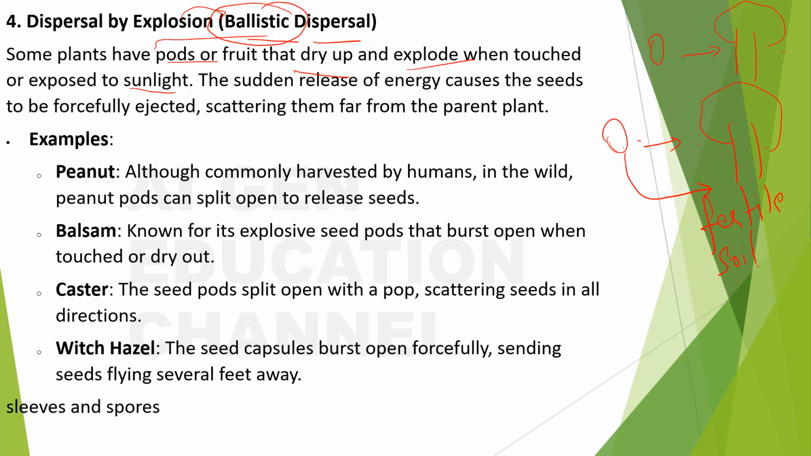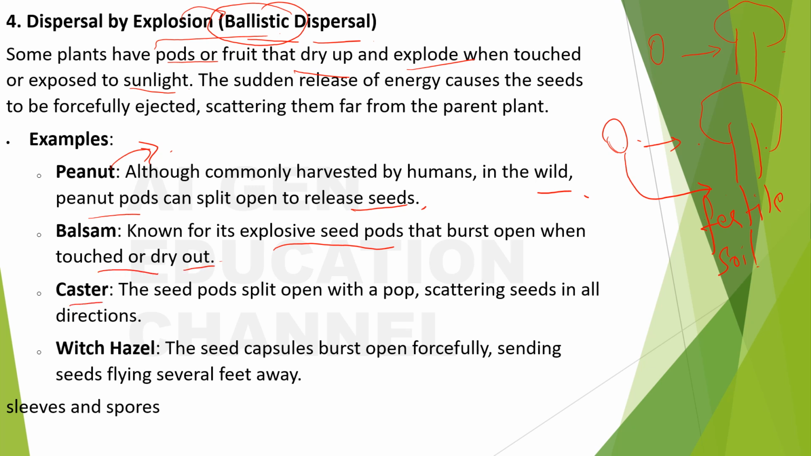Next, examples. Peanut. Although commonly harvested by humans, in the wild, peanut pods can split open to release seeds. As I have mentioned earlier, for all these vegetables, cereals, and fruits, human beings take the pain of putting them into the soil. Then how about in the wild? In the wild, peanut pods can split open to release seeds. Balsam is known for its explosive seed pods that burst open when touched or dry out.